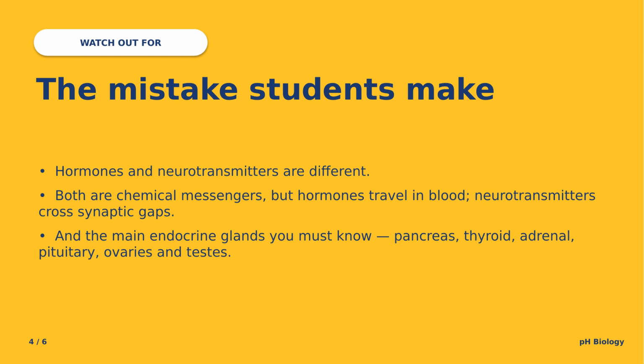Common slip. Hormones and neurotransmitters are different. Both are chemical messengers, but hormones travel in blood. Neurotransmitters cross synaptic gaps. And the main endocrine glands you must know: the pancreas, the thyroid, the adrenal, pituitary, ovaries, and testes.